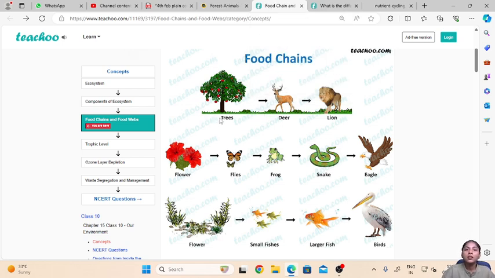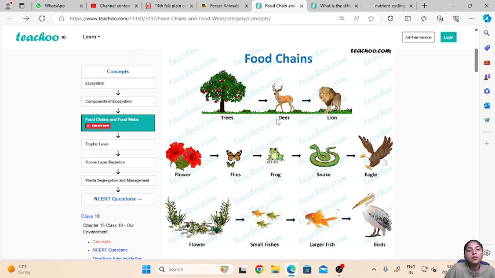Now trees are the primary producers which will produce the food. Now a deer will feed on the fruits or the leaves produced by the tree. Now here the deer becomes the primary consumer and the tree or the grass or whatever it is the primary producer. Now the deer will act as a food source for a higher or a bigger wild animal such as lion. Now here in this food chain the lion will become the secondary consumer as it will feed upon the deer.